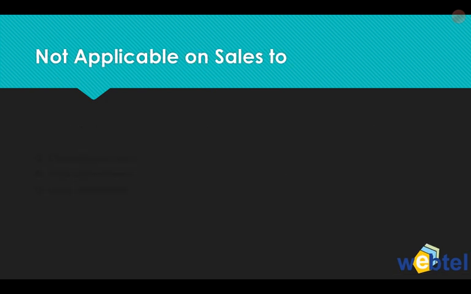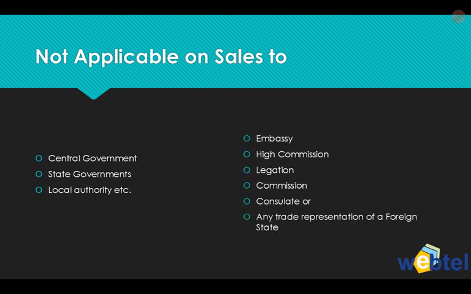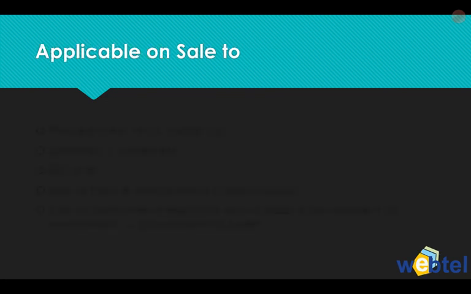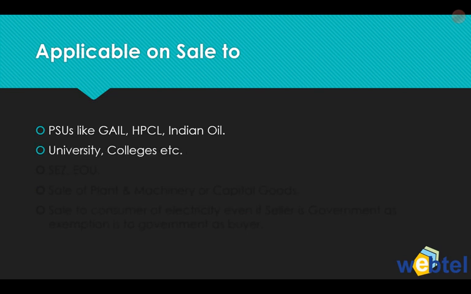Then it is also not applicable on sales to central government, state government, local authority, etc., and also to embassies, high commissions, legations, consulates, trade representations of foreign states, etc. Generally, these kinds of entities are exempt from taxation, and that is why no TCS is to be collected on sales made to these. But it is applicable on sales to PSUs like GAIL, HPCL, Indian Oil, etc., because they are not government. Universities, colleges, etc.